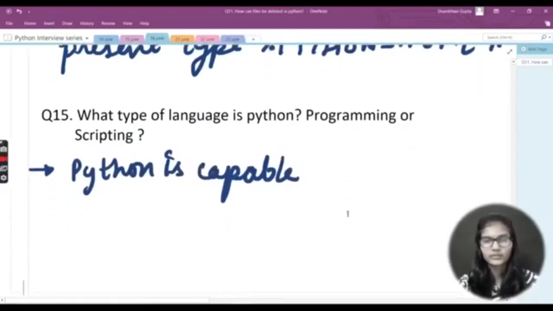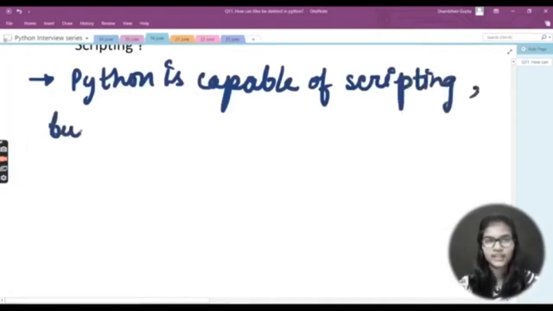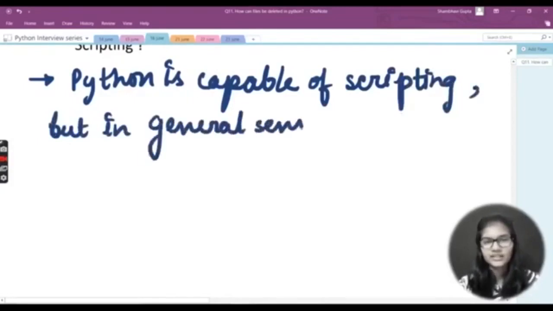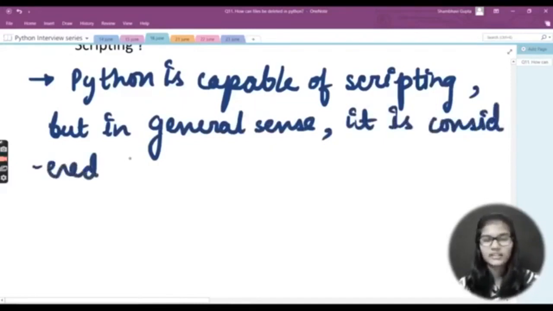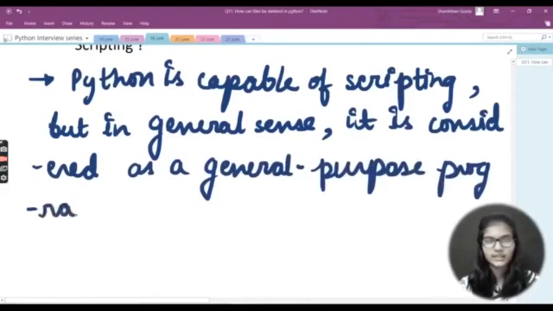I would just write here that Python is capable of scripting, but a condition comes here: but in a general sense, it is considered a general purpose programming language. I would just write that, a general purpose programming language.